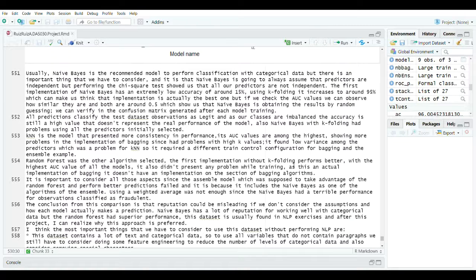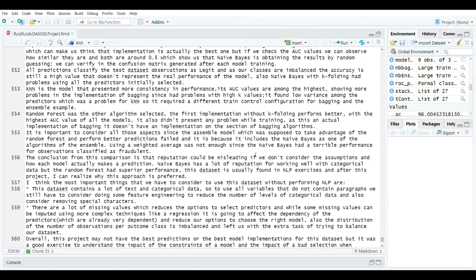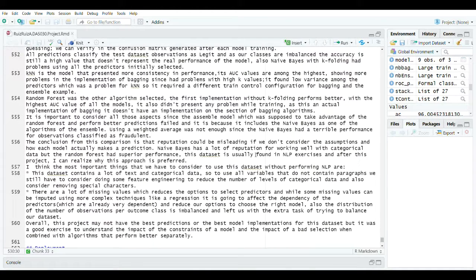What is going to happen is that our data set is going to be more correlated, so it is going to perform really bad with naive Bayes. So when we have to choose the model, in this case we have to ignore it, and we can choose other ones like random forest, which has a good reputation, and also doesn't have a lot of problems with the correlation of the data.